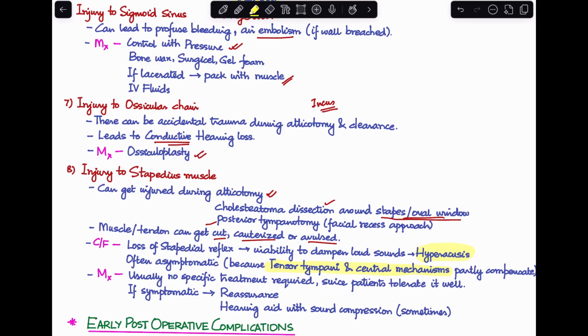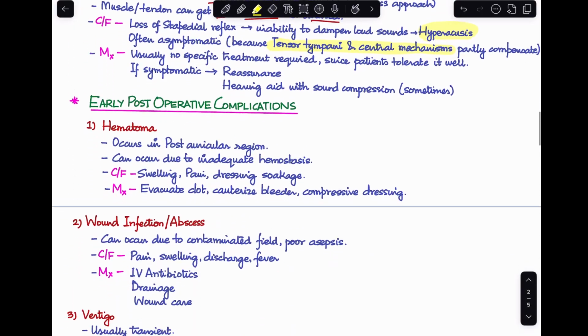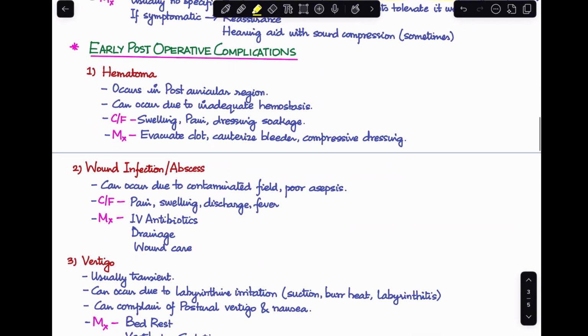So these have been all our intraoperative complications of mastoidectomy. Next, let's look at the postoperative complications. As I mentioned before, the postoperative complications can be classified into early and late post-op complications. First, let's talk about the early postoperative complications.